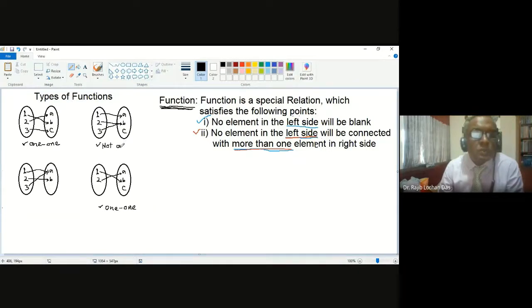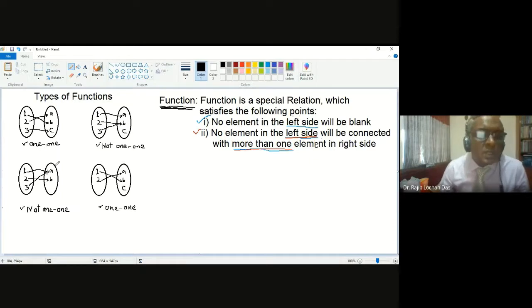Okay. So maybe 2-1, maybe 3-1, maybe 4-1. So we are writing not 1-1. That's all. So this one also not 1-1. So it is one point whether it is 1-1 or not 1-1. This is one category.